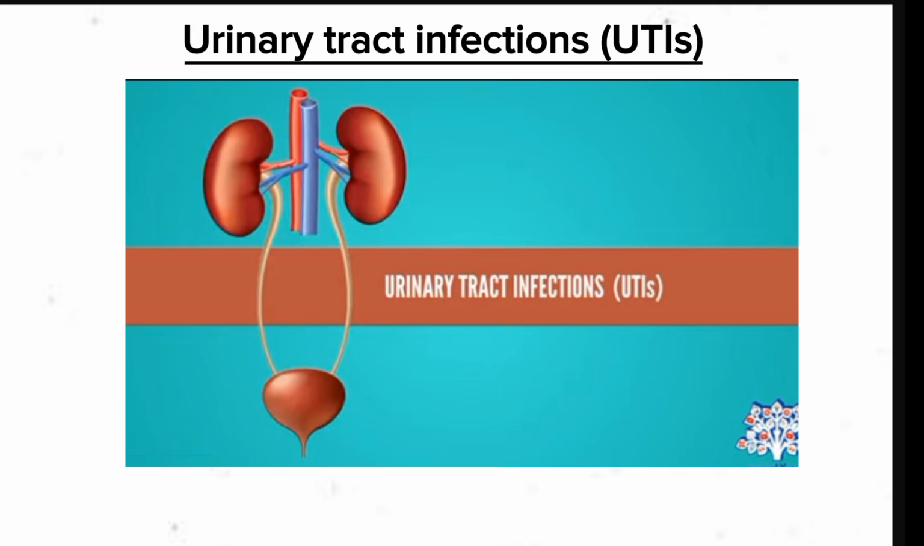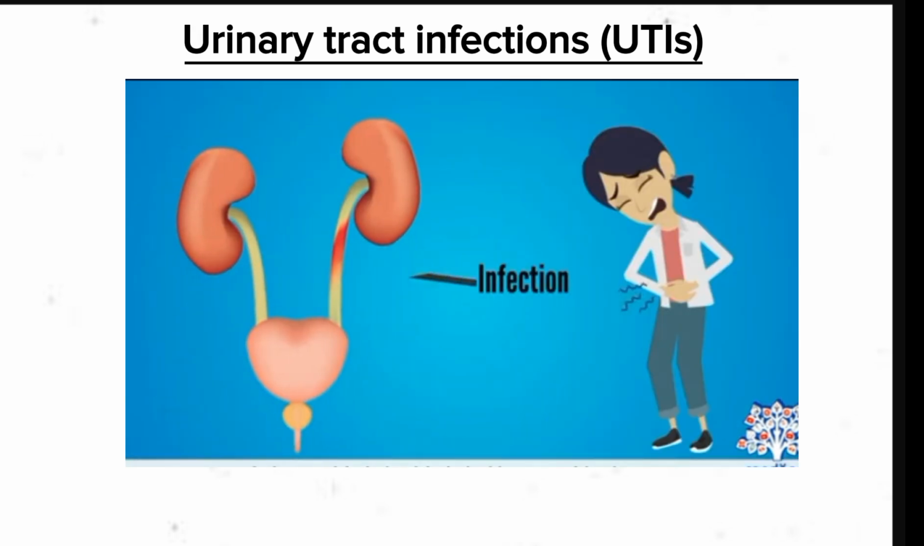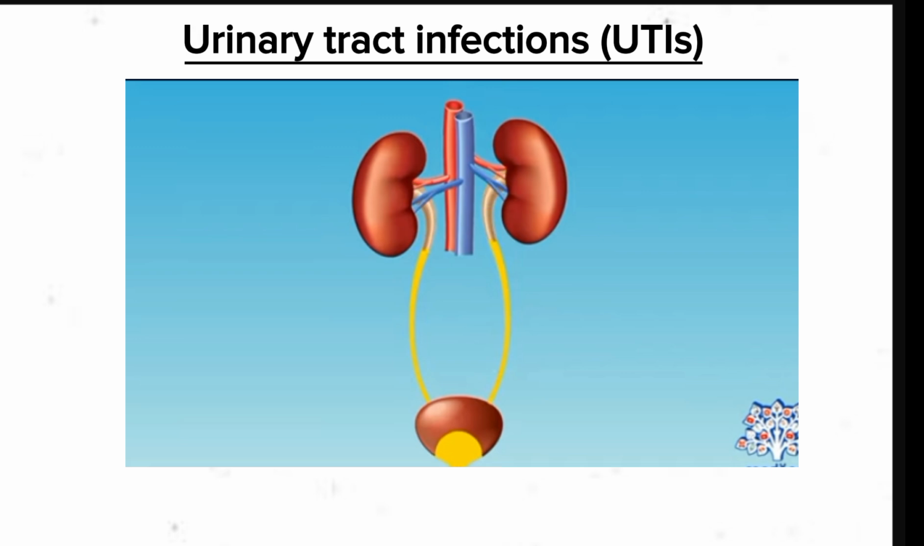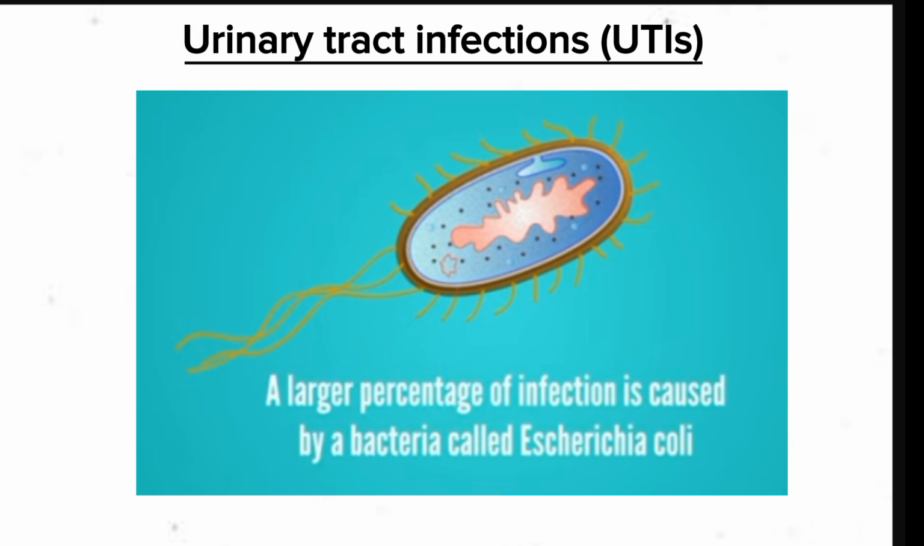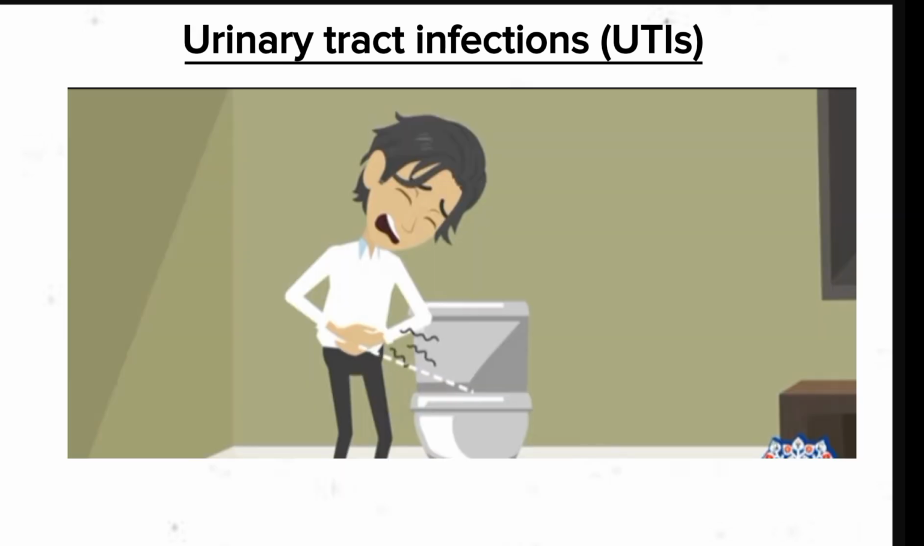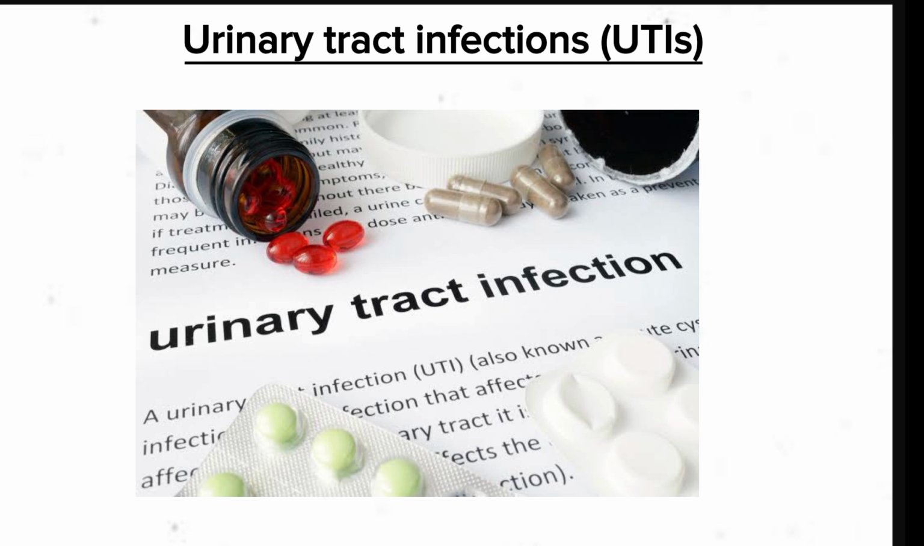Urinary tract infections, UTIs. Urinary tract infection is a very common type of infection in your urinary system. It can involve any part of your urinary system. Bacteria, especially E. coli, are the most common cause of UTIs. Symptoms include needing to pee often, pain while peeing and pain in your side or lower back. Antibiotics can treat most UTIs.